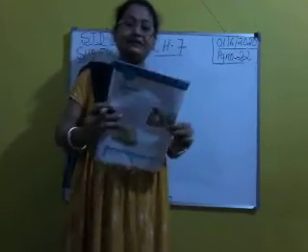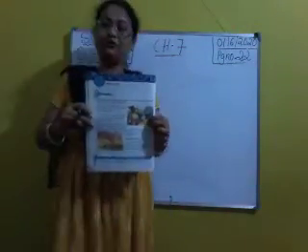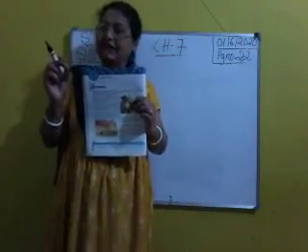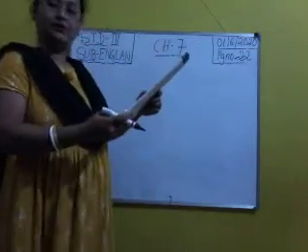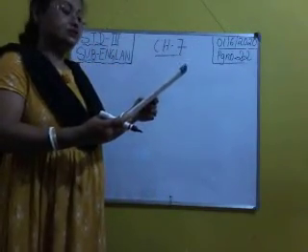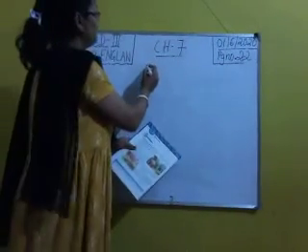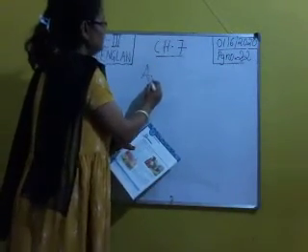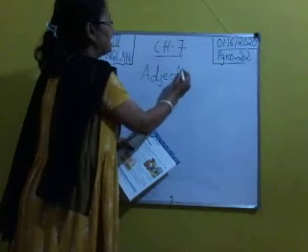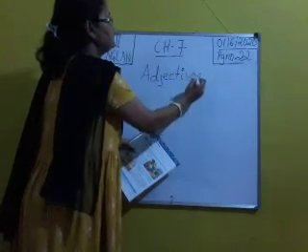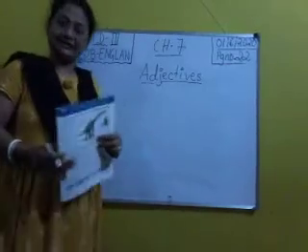So the name of the chapter is adjective. Take out your book, take a pencil in your hand, and open your book at page number 22. Clear? So what is the name of the chapter? Adjectives. A D J E C T I V E S. Adjectives. Okay. So what is an adjective?